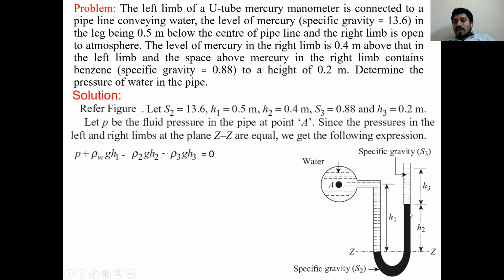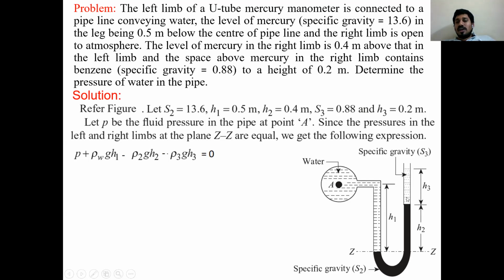From here the second level is going upward, so H2 is going upward. Upward means we take a negative sign. Specific gravity is S2 or density rho 2. Minus means going upward, minus rho 2 G H2.